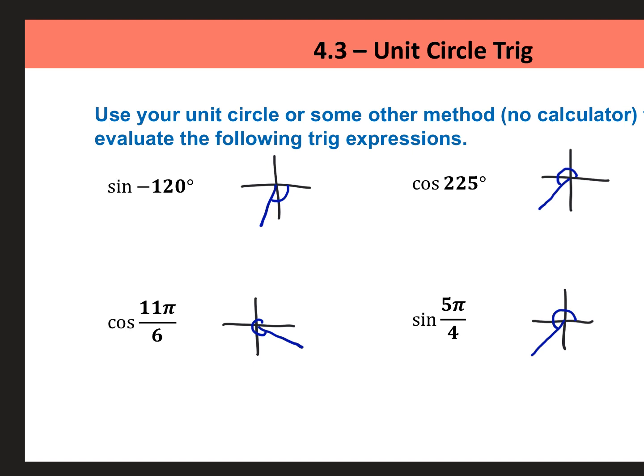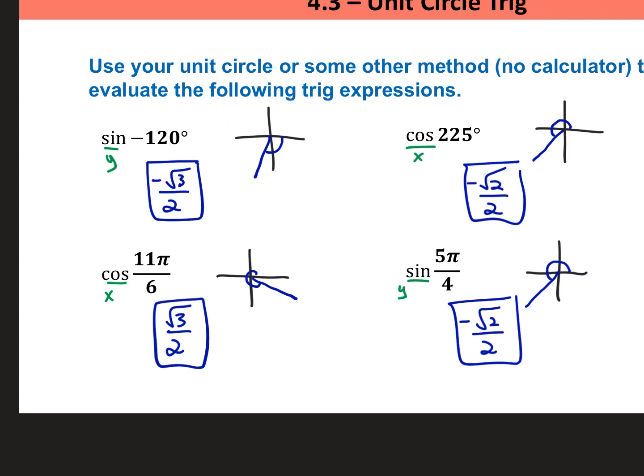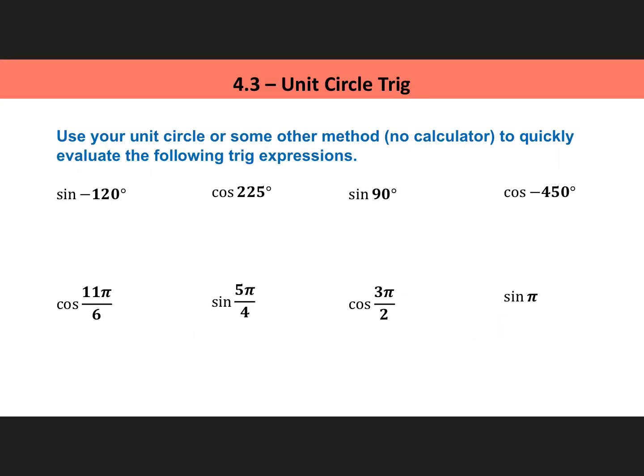A lot of people miss the negatives on sine of negative 120. They just go straight to the unit circle to the 120 spot. They just use that coordinate. It's not that coordinate. You got to rotate in the negative direction. As you finish up all 4 of these, check your answer up here. Okay, hey, there's a typo on this page. So sorry, I meant to delete these 4. All right, so just do those 4.